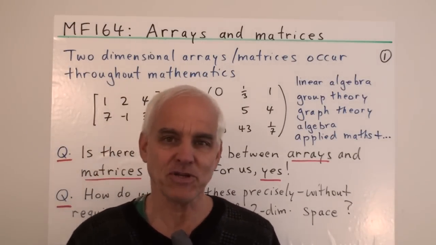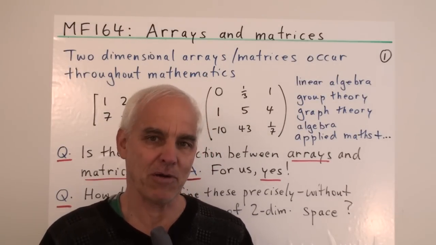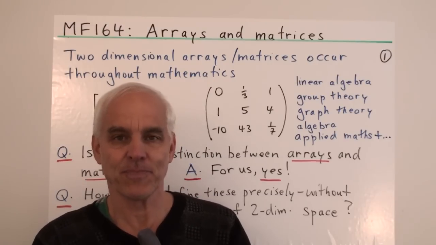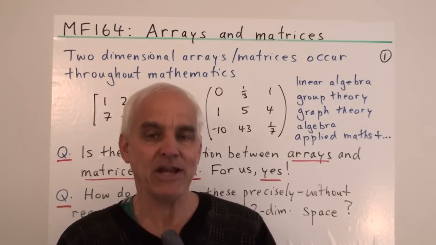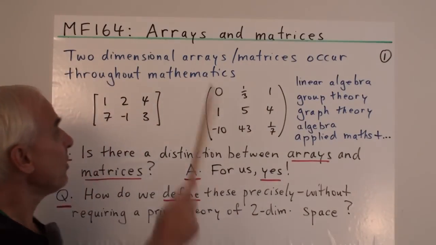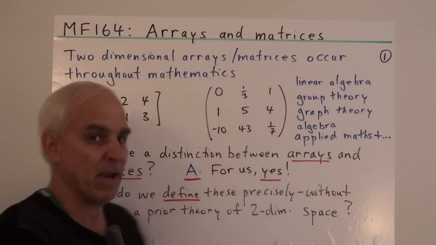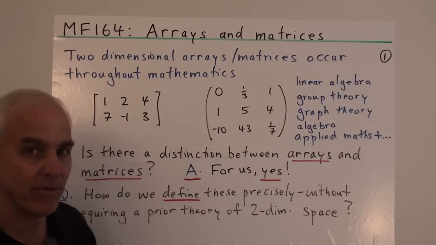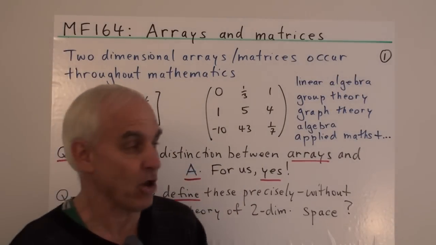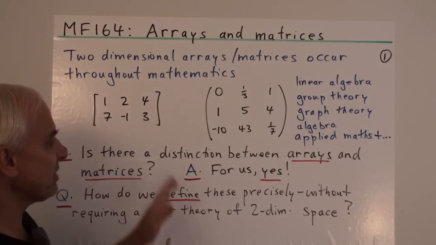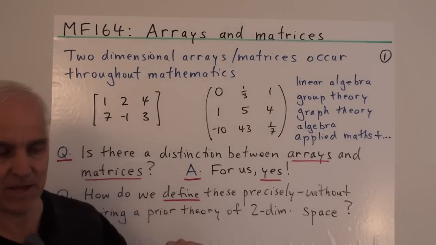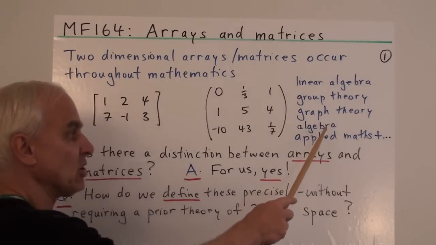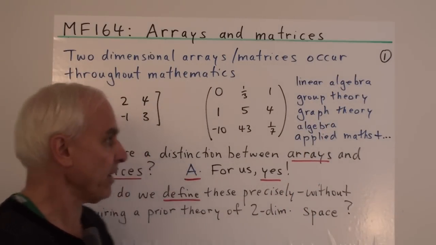In our last few videos we've been talking about higher kinds of data structures where we combine lists, ordered sets, multi-sets, and sets inside each other. We're going to give a very important application of that kind of idea today, turning to things called arrays and matrices. These are very important two-dimensional tables, usually occupied with mathematical objects, often numbers, which arise in many different places in mathematics. They really have a very central role in linear algebra, group theory, graph theory, algebra, applied mathematics, and many other things.